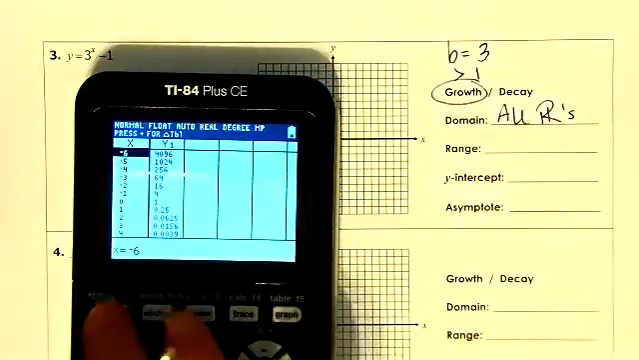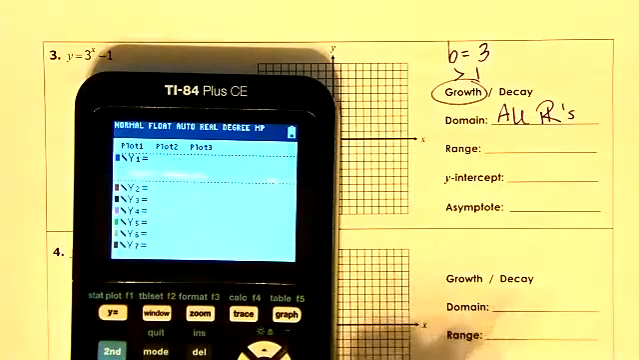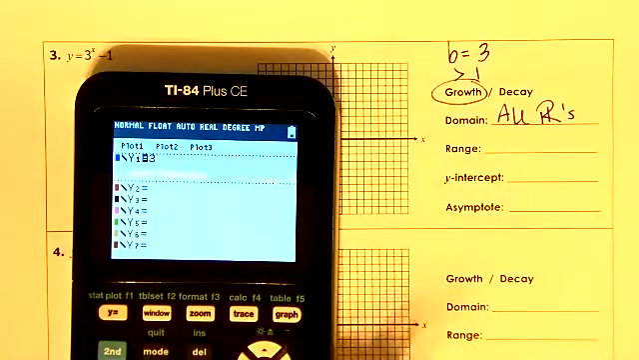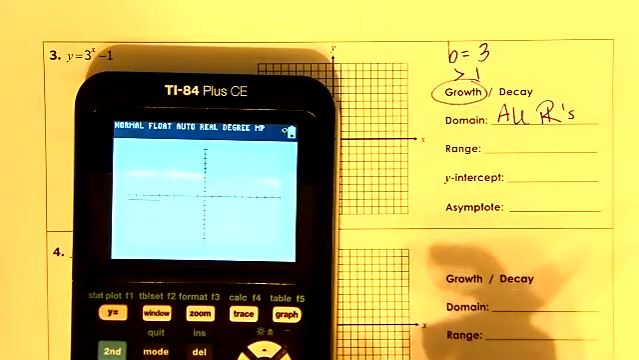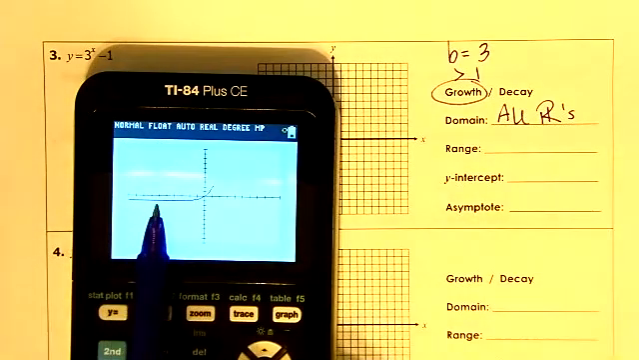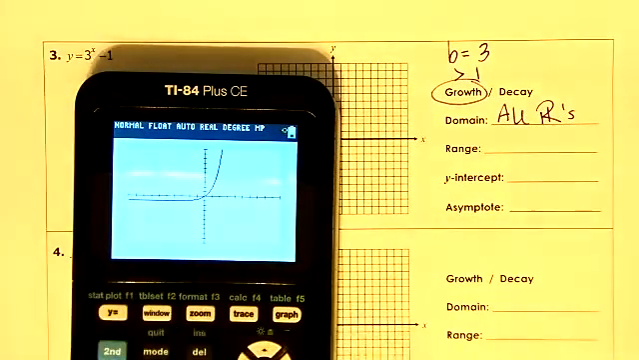Now we need to punch in our equation. Y =, we clear this. So I have 3 raised to the x. Now I've got to make sure I arrow out of this so I'm not staying up in the exponent spot when I put -1. Now I want to graph it so I can kind of see what I'm looking at. Notice it is now below the x-axis.